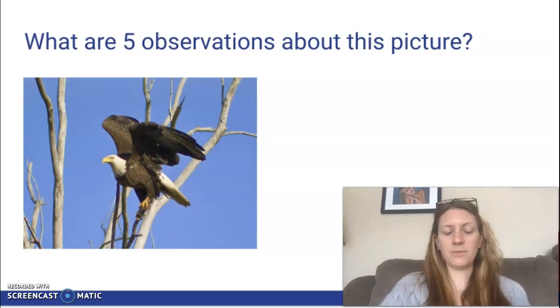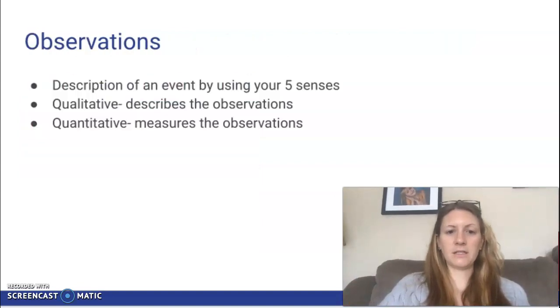The observation would be the bird's wings are spread. The inference would be the bird is about to take off. So an observation is a description of an event or a picture or something using your five senses. You can have it be qualitative or quantitative. At this point, those should be very familiar terms to you. So qualitative describes those observations, while quantitative measures them, right?